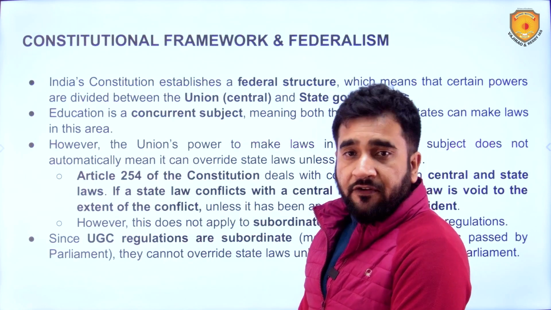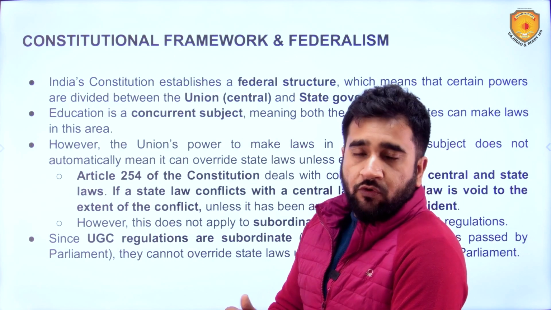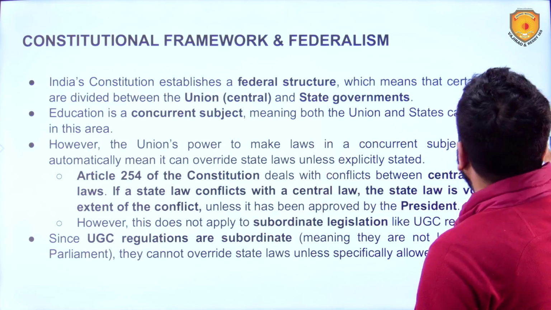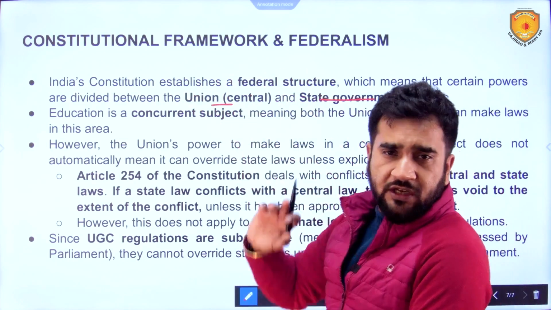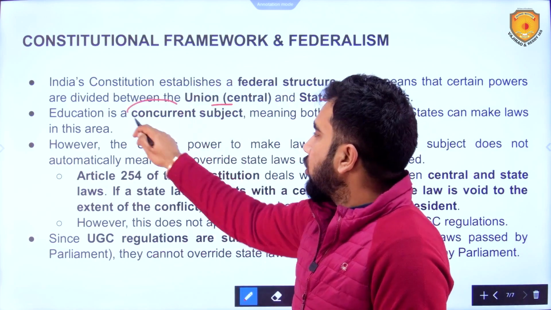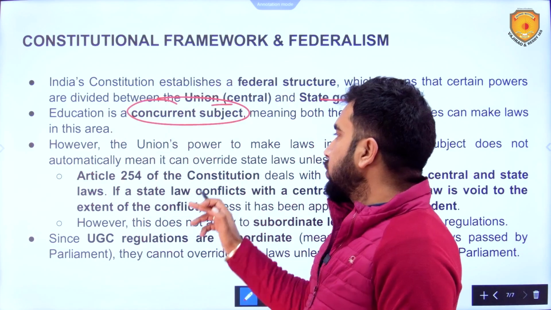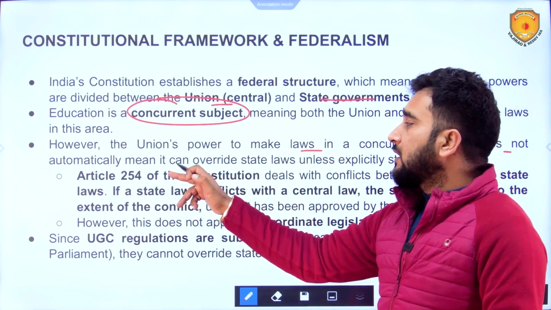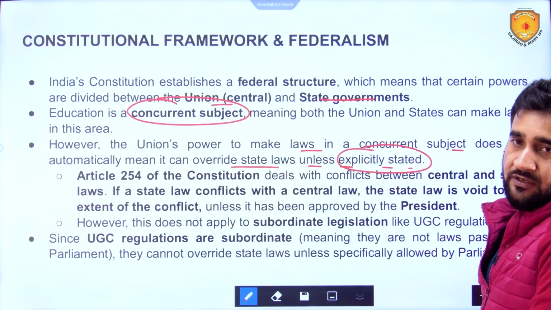Constitutional framework and federalism. This is the question over here, basically whether it is being violated or not. India's constitution establishes a federal structure where there is a union, state governments, and the third tier is also there. Education is in the concurrent list, means both center and state can make laws on this. However, union's power to make laws in a concurrent subject does not automatically mean that it can override state laws unless it explicitly states it.